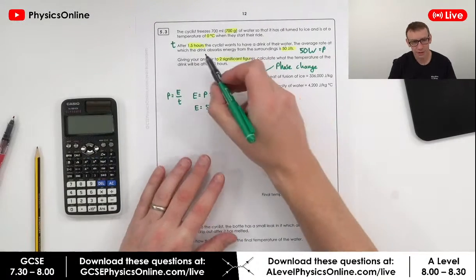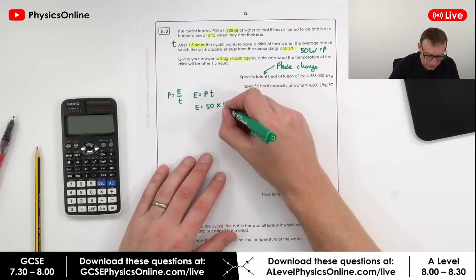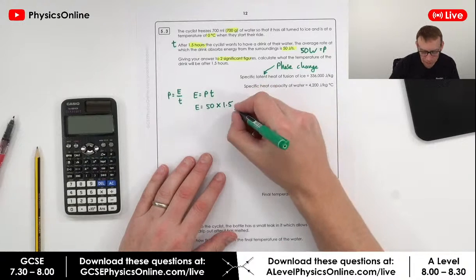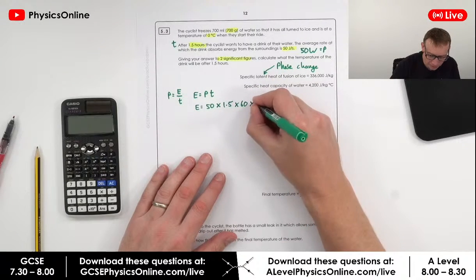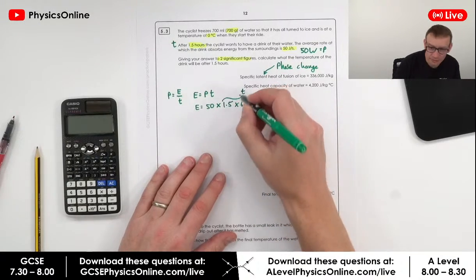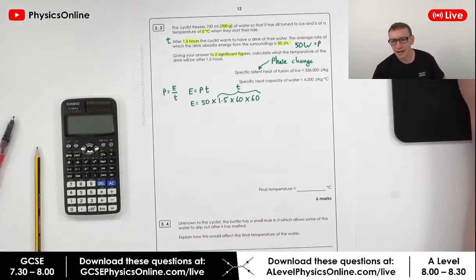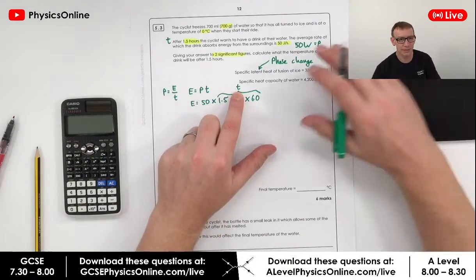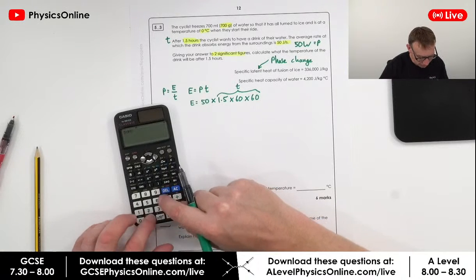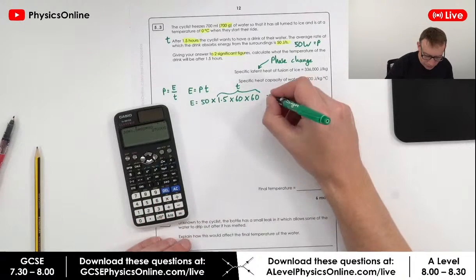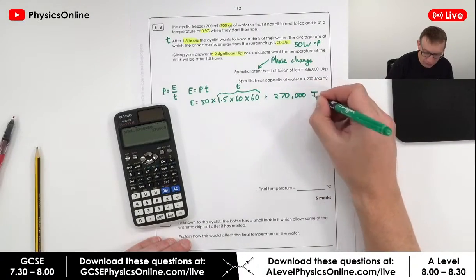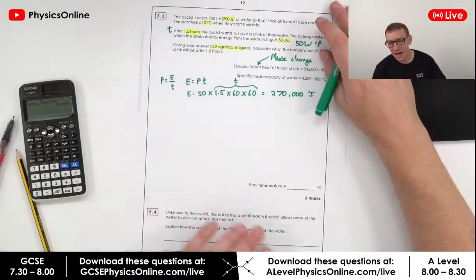And what's the time? Well, the time is 1.5 hours. So I'm going to multiply that by 1.5 hours. And then I'm going to multiply by 60 minutes and by 60 seconds. Okay, so all of this here is the time. And you must never forget that you have time in seconds. So if I work this out, that's just equal to 50 times 1.5 times 60 times 60, which is equal to 270,000 joules. Okay, so that's all of the energy.